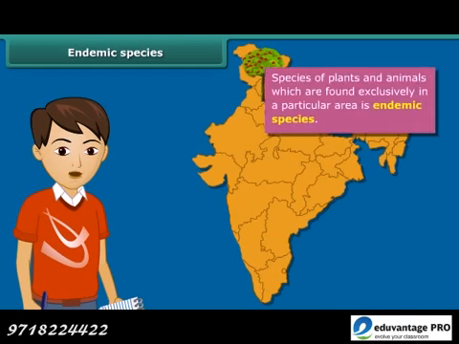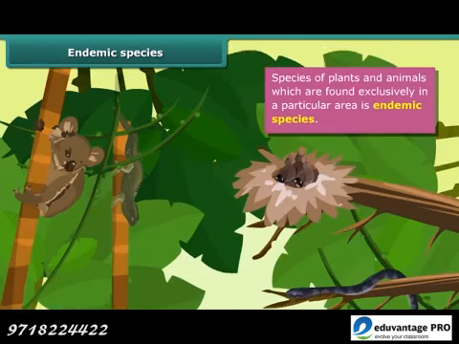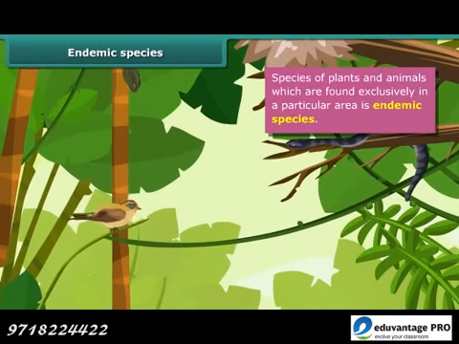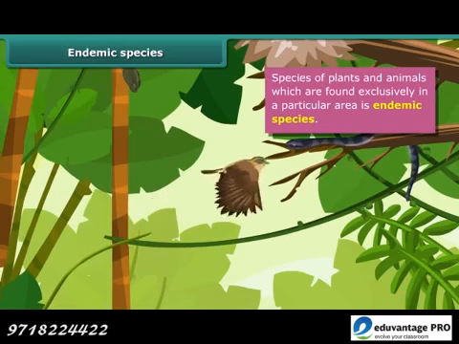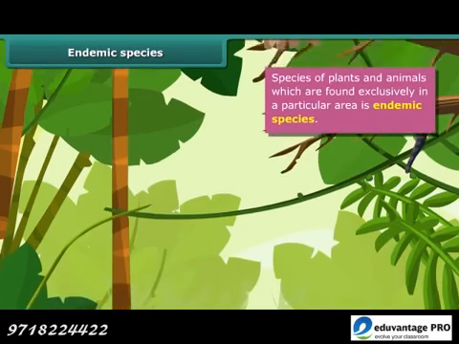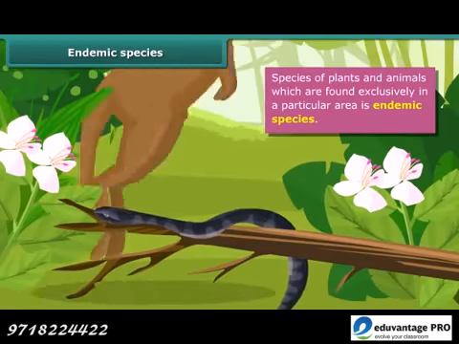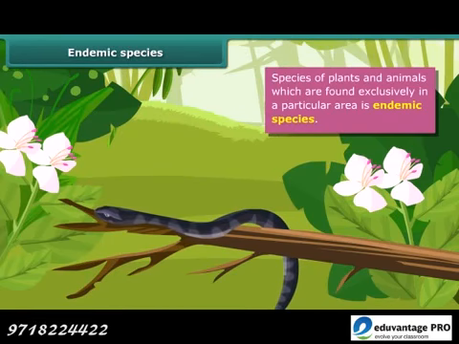Thus, species of plants and animals which are found exclusively in a particular area are called endemic species. They are not found anywhere else. A particular type of animal or plant may be endemic to a zone, a state, or a country.